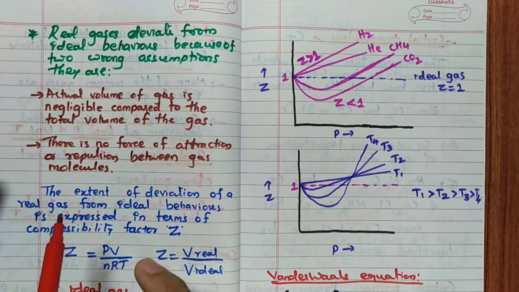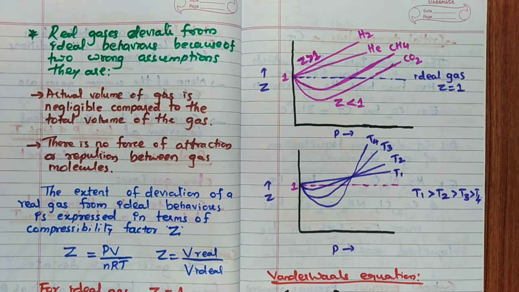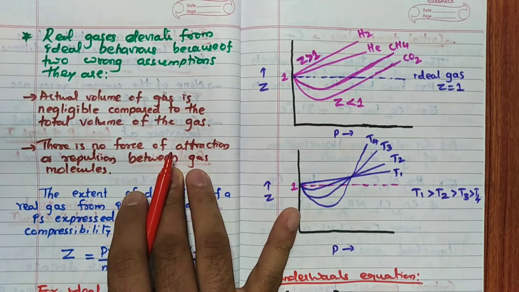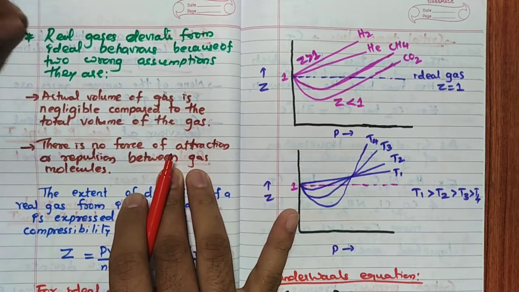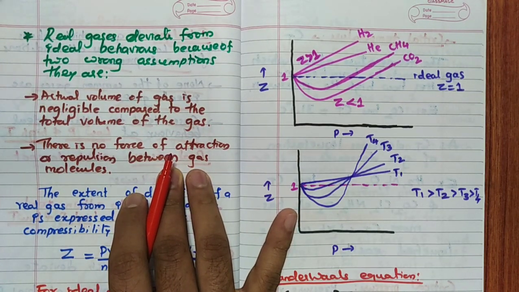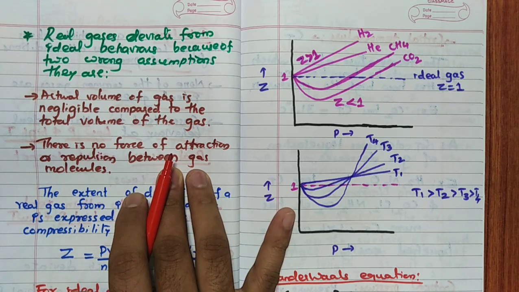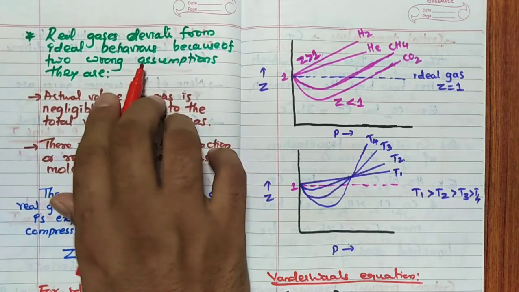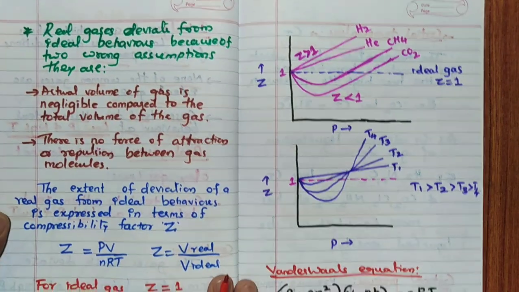If there were no force of attraction, liquefaction would not be possible. So these are the two postulates which are not followed by real gases. Because of these two reasons, real gases deviate from ideal behavior.